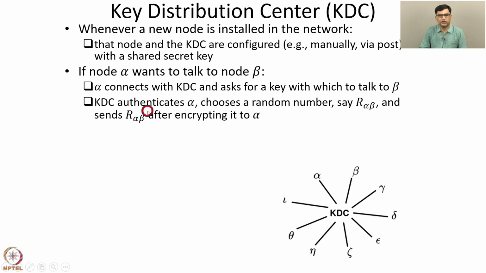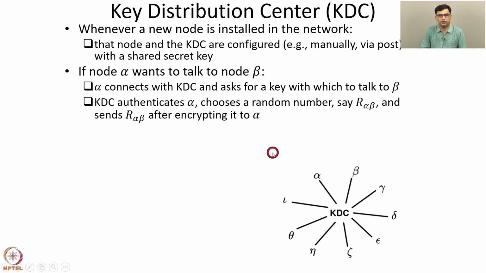So, then the KDC authenticates alpha. The KDC can authenticate alpha because alpha and the KDC have a shared secret key. Then the KDC chooses a random number, let us call it R alpha beta, and then sends R alpha beta after encrypting it to alpha. So, the KDC selects a random number R alpha beta, which will serve as a secret key for the communication between alpha and beta.